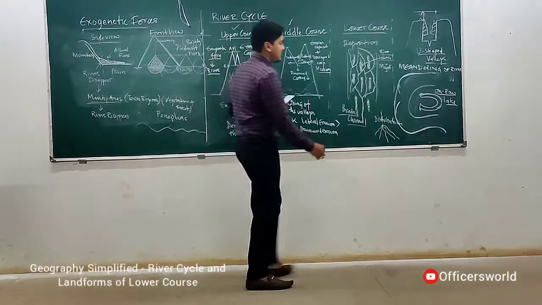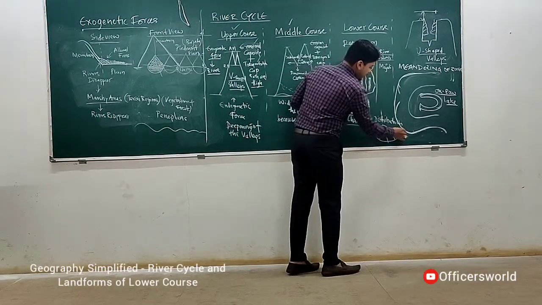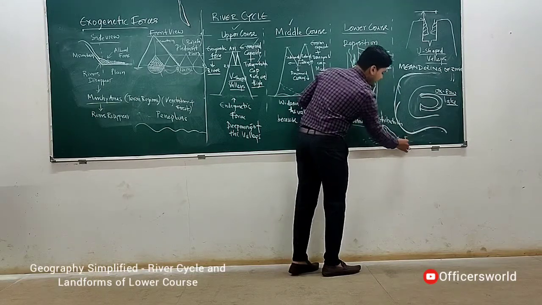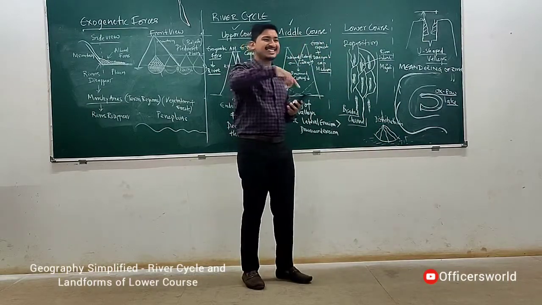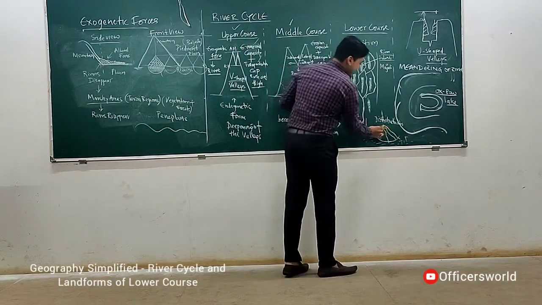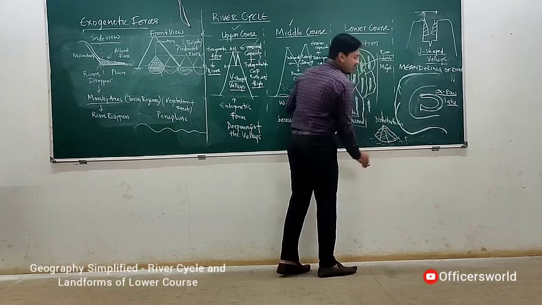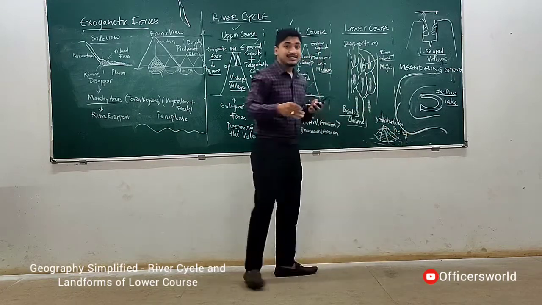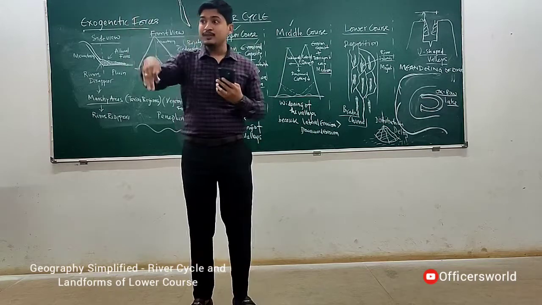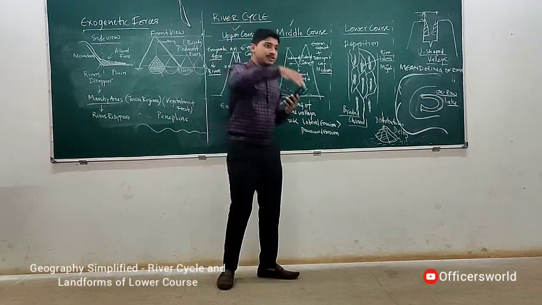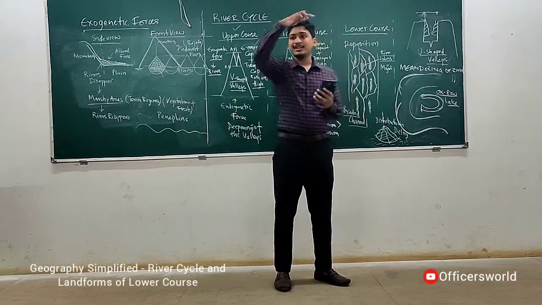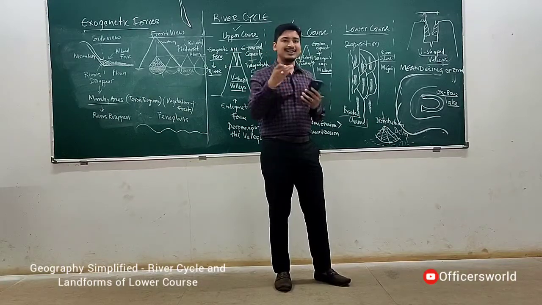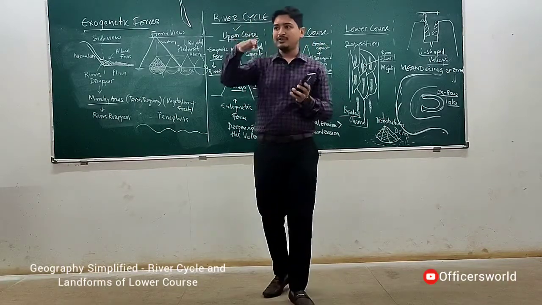So just before, here is the ocean, here is the sea. Before that, a triangle-shaped sandy deposition is formed. This is called delta. The channels distribute and go, those are called distributaries. But the entire setup where deposition has happened, the sand is there and it looks like a triangular shape just before the river enters the ocean, that part is called delta. It is in triangle shape if you see from the top.